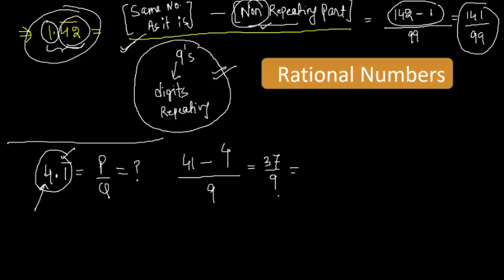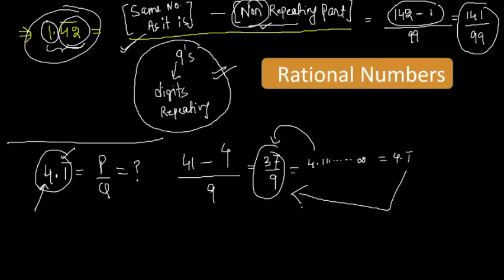And you can check your answer is correct or not because it's a very simple number. 37 by 9, if you will solve it, it will be 4.111111. So that is nothing but 4.1 bar. So it means it is correct. So how to convert this into a ratio? I hope everyone knows the shortcut now. Same number you have to write down minus non-repeating part divided by nines as many as digits are repeating.